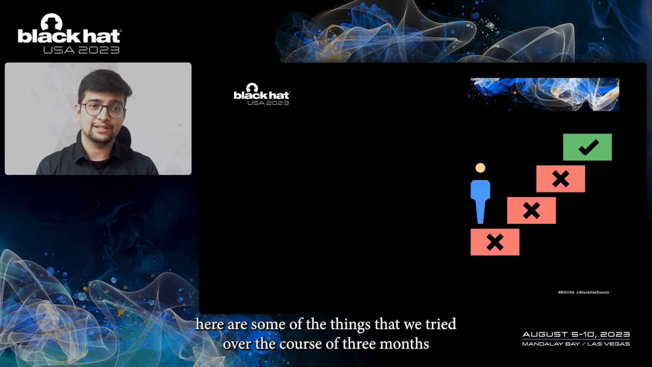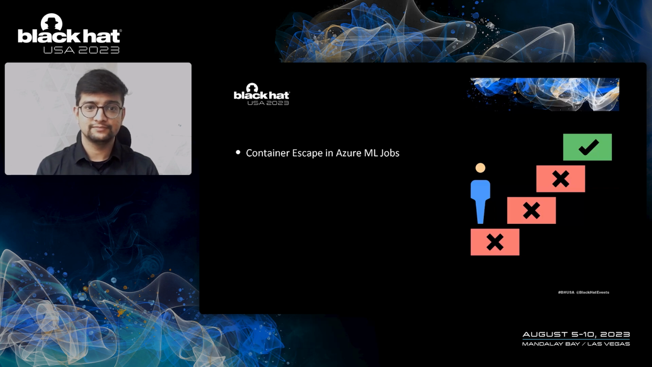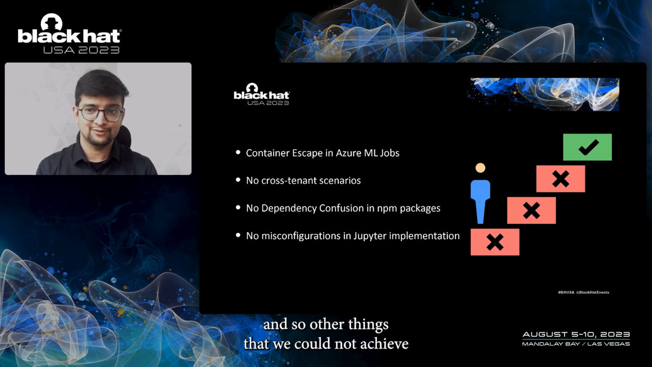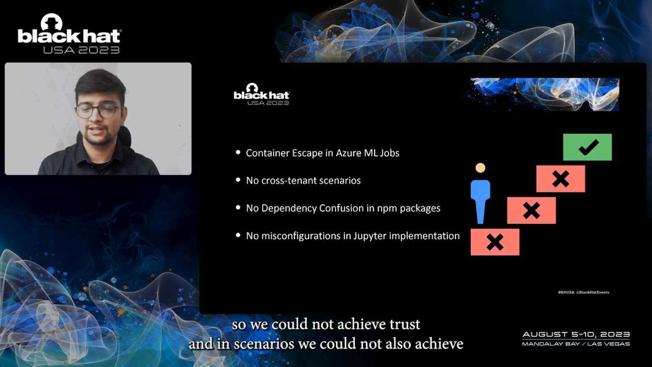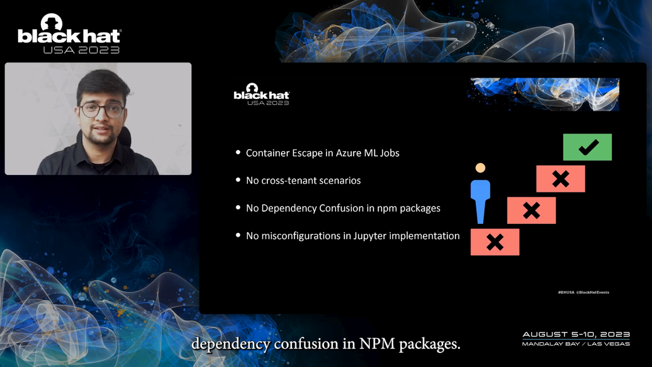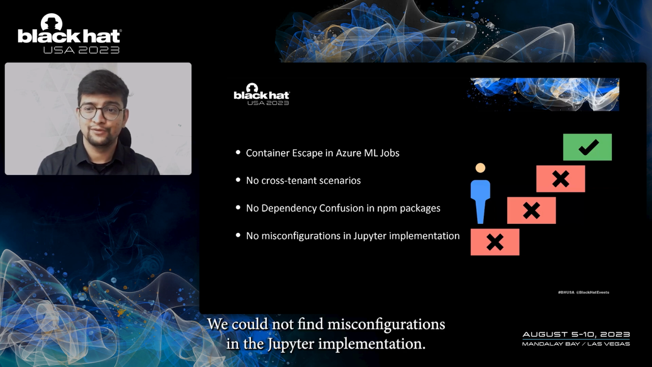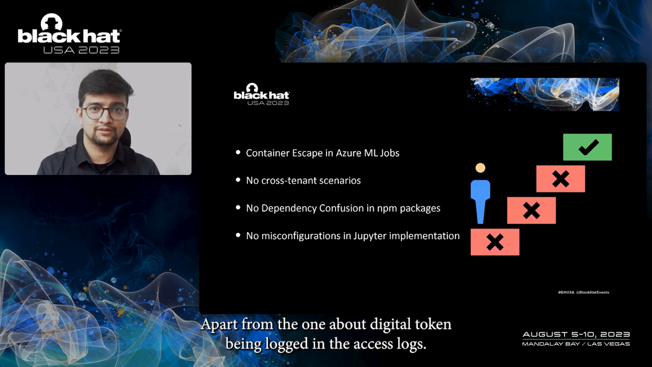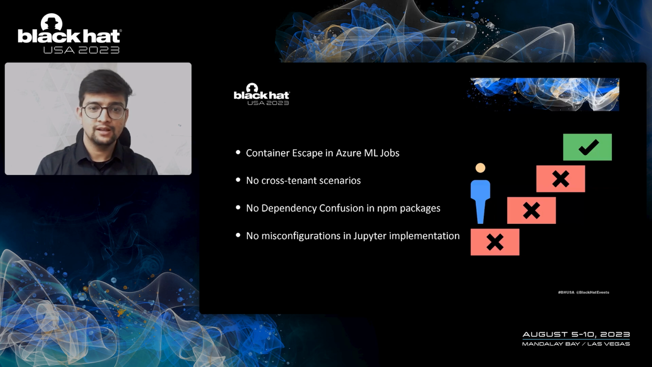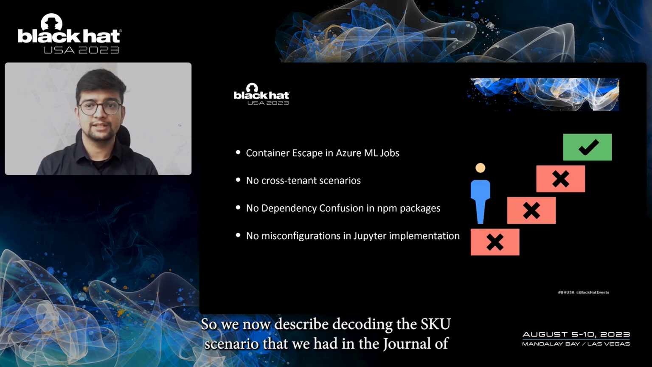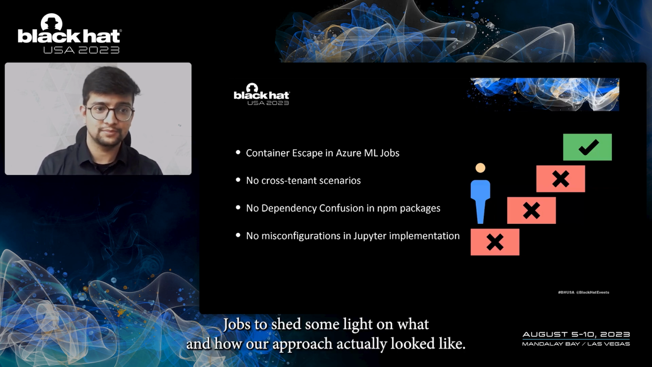Here are some of the things that we tried over a course of 3 months and some of the things that we could not achieve. So we could not achieve cross-tenant scenarios. We could also not achieve dependency confusion in NPM packages. We could not find misconfigurations in the Jupyter implementation, apart from the one about the JWT token being logged in the access logs.